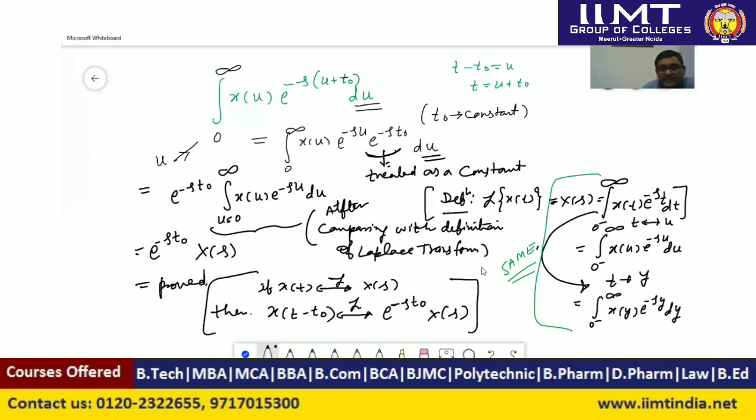So this is the time shifting property. It is also known as the real translation property, because real is indicating the variable time t and translation means shifting. So this property is also known as the real translation property, or we can say the time shifting property. So we have proved this property here.